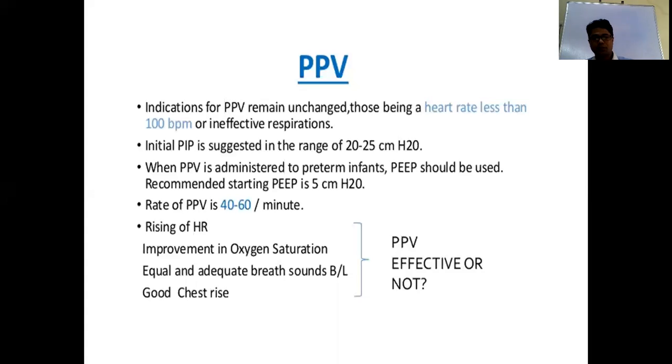Initial 40 is required for the first breaths, subsequent breaths for 15 seconds, then subsequent pressure for 1 minute, like 30 seconds. When PPV is administered to a preterm baby, PEEP should be used. The rate of PPV, when you give positive pressure ventilation, should be 40 to 60 per minute.